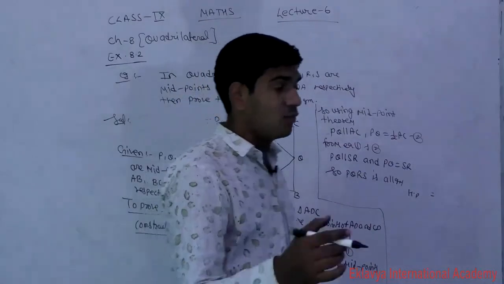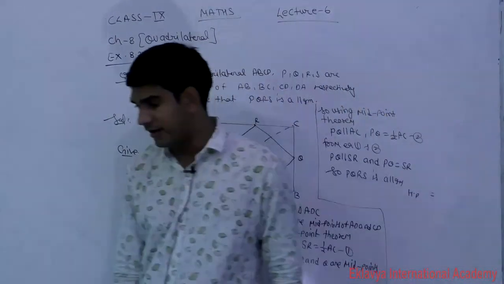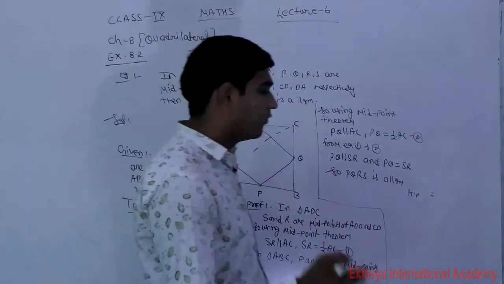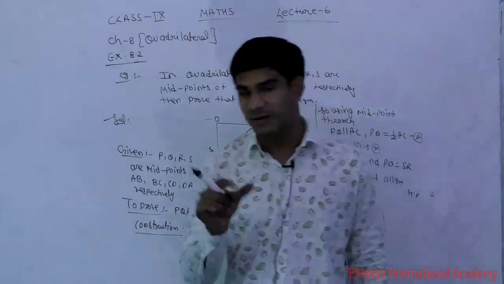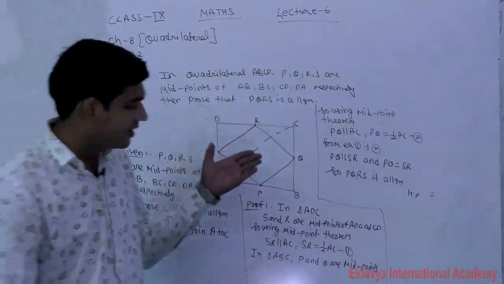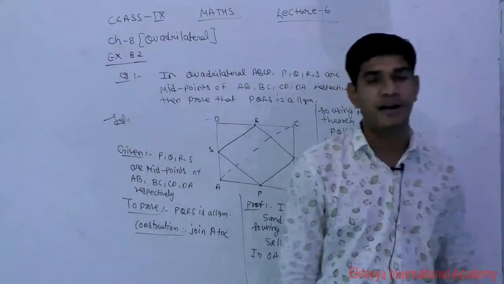So a quadrilateral, we have to prove it is a parallelogram. So how we will prove that a given quadrilateral is a parallelogram? For that we will prove that one pair of opposite sides are parallel and equal, that we proved. One pair of opposite sides are parallel and equal.